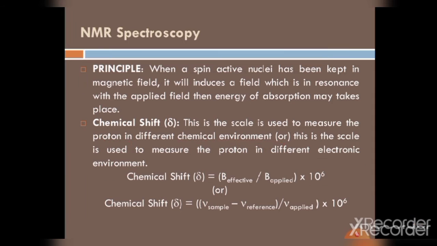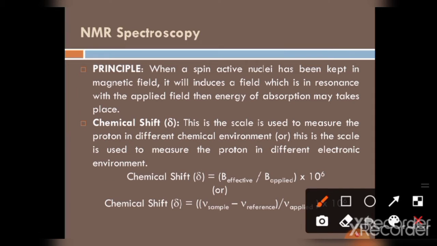Here the formula is chemical shift equals B effective by B applied into 10 power 6. Here 10 power 6 gives parts per million. And here is the electronic environment formula: V sample minus V reference by V applied into 10 power 6 parts per million, that is ppm.